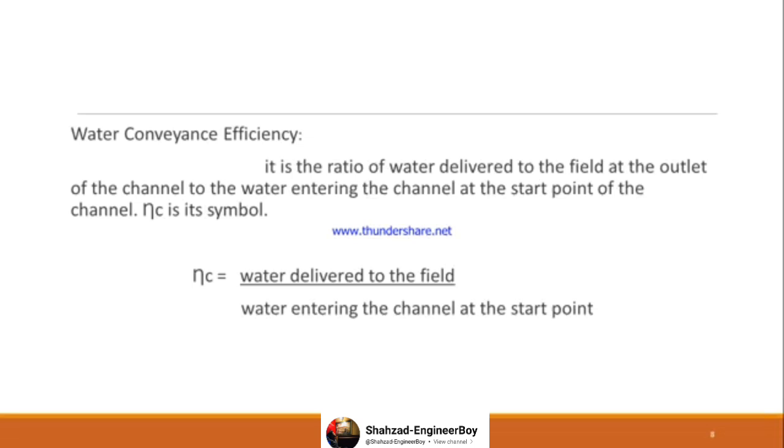There it will be more appealing to you people. So water conveyance efficiency is the ratio of water delivered to the field divided by the water entering the channel at the start point.